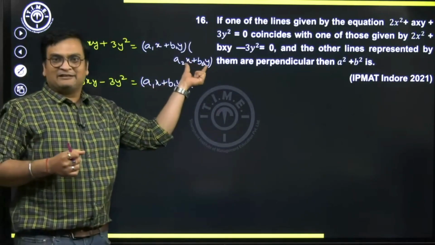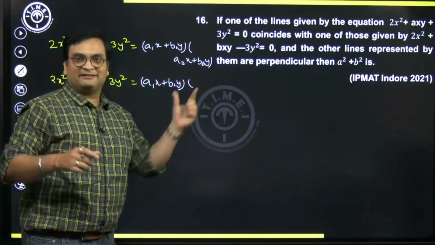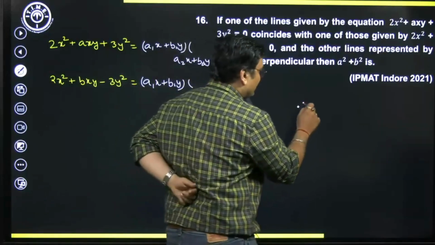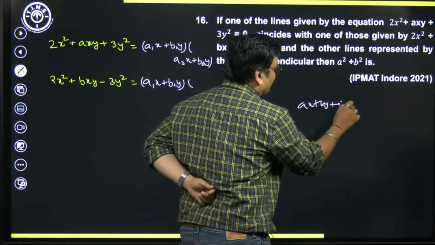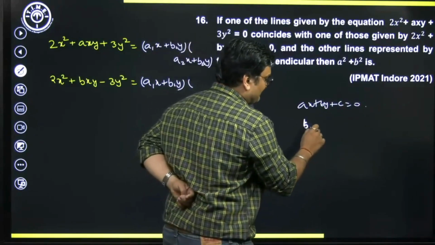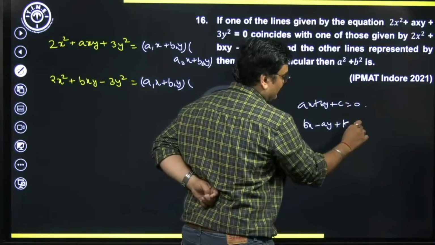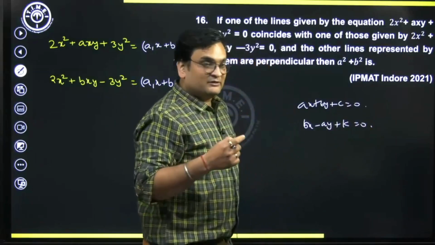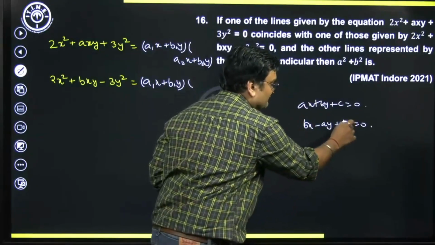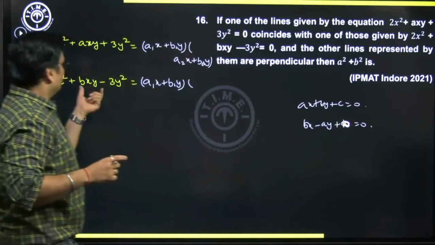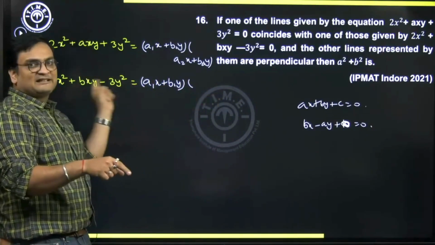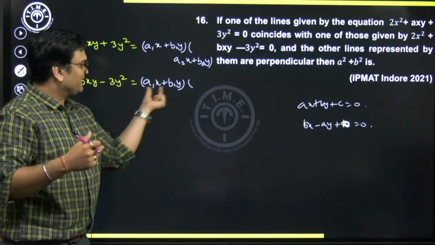Now the second line that we have here is perpendicular to this line. So I ask you, what is the equation of a line perpendicular to ax plus by plus c equal to 0? The equation of a line perpendicular to this line will be given as bx minus ay plus k equal to 0. But if I ask you for the equation of a line perpendicular to this and passing through origin, this k will vanish. Now here, of course, the second line that we have will be passing through origin again, because this also satisfies the origin. So both the lines should pass through the origin.